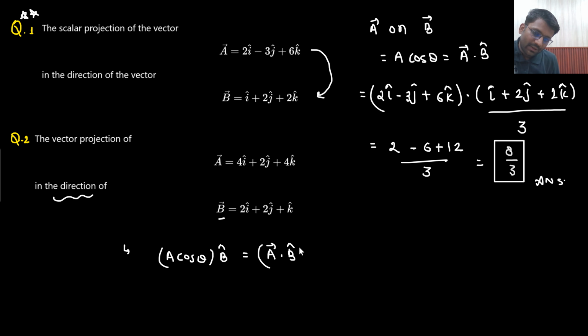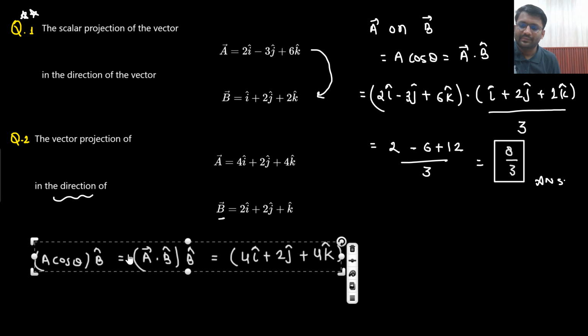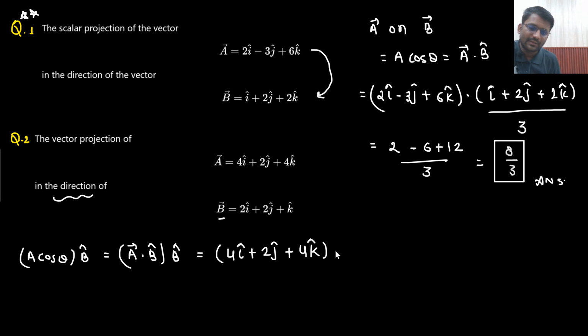A vector dot b cap, then take the direction. What is A vector dot b cap? A vector as it is, then b cap.